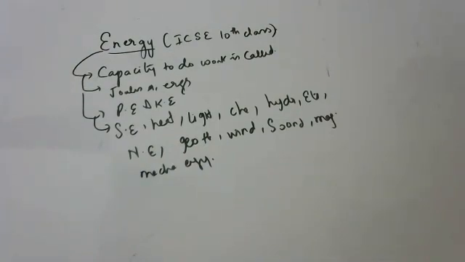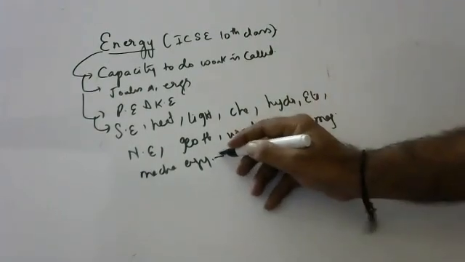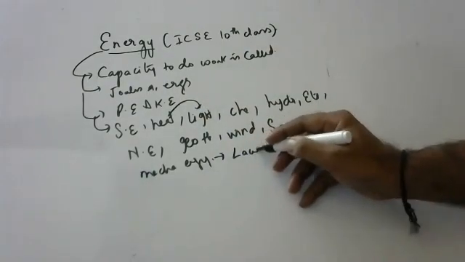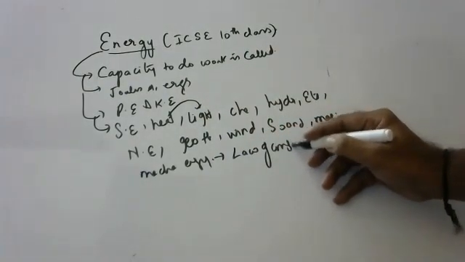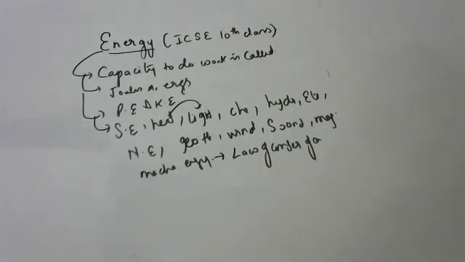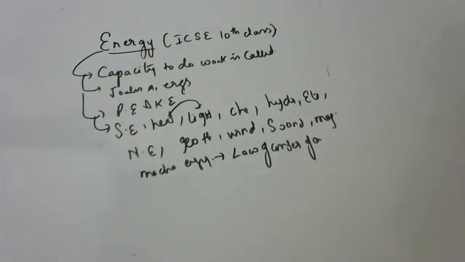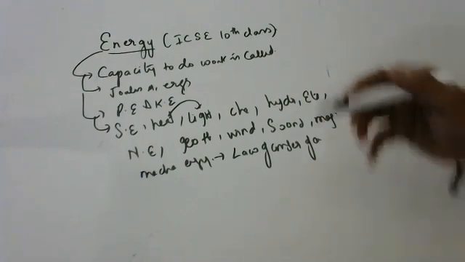And children, energy is neither created nor destroyed. But remember always, one form of energy can only change to another form. That is called the law of conservation of energy. No one can create energy nor destroy energy, but we can convert one form of energy to another form of energy. Okay, children.